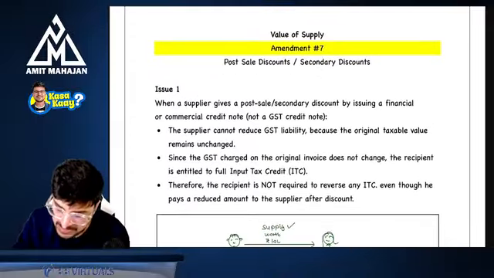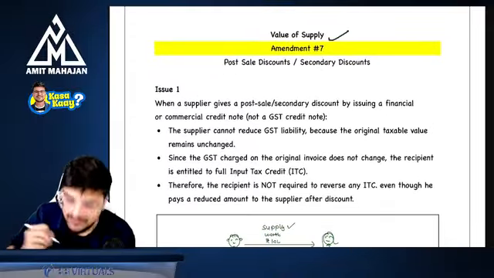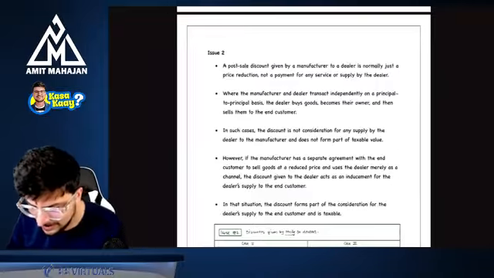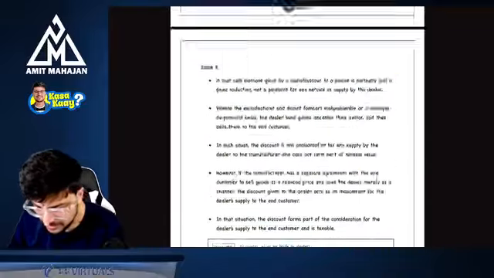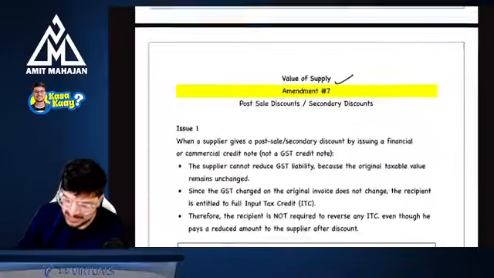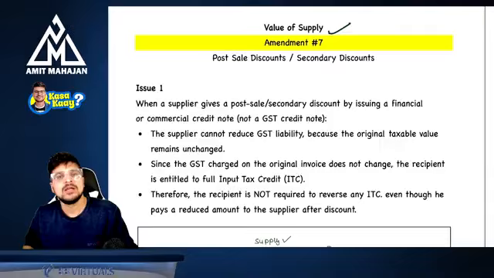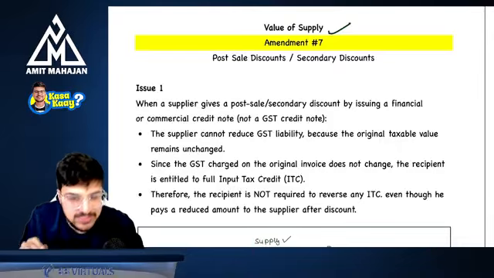That is amendment number 7, value of supply. Very important amendment. I'm expecting one question on this part. Okay. Let's start very simple, but you have read everything in this already. Now we are talking about post-sale discounts or secondary discount.